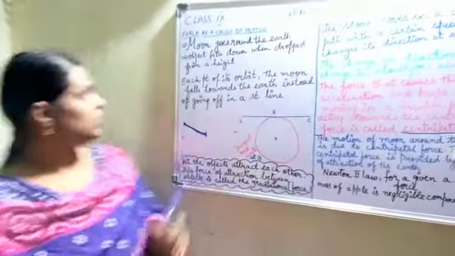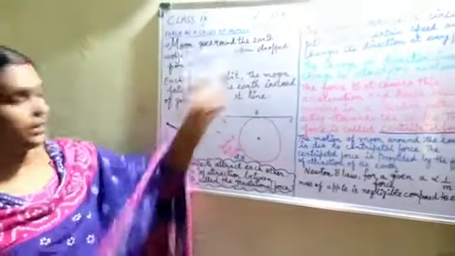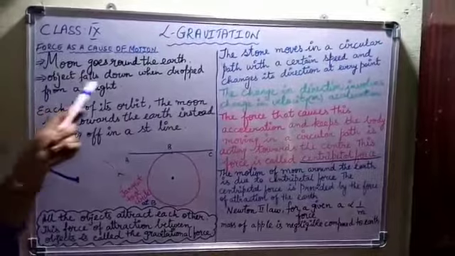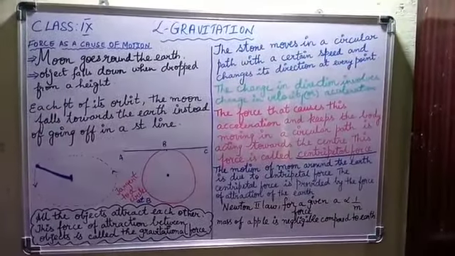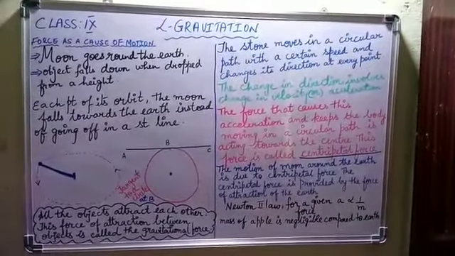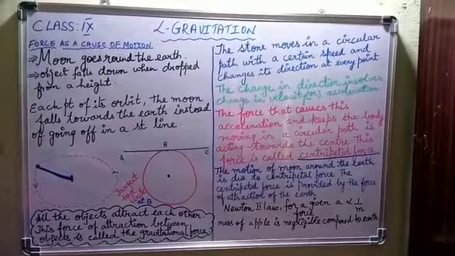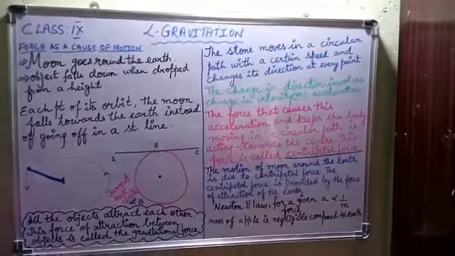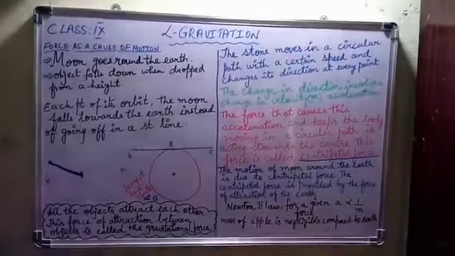And all the objects, when dropped, fall down from a height. Why is the moon revolving around the earth and why are the planets revolving around the sun?